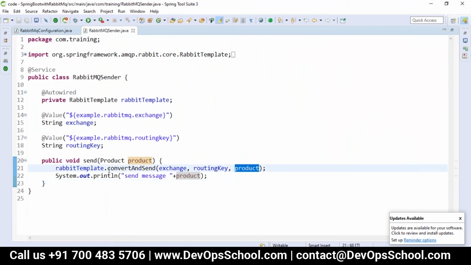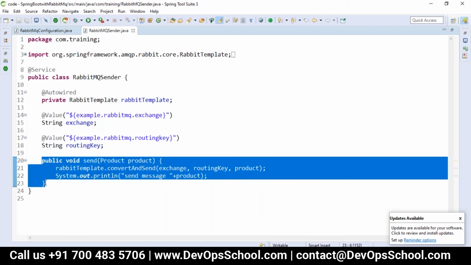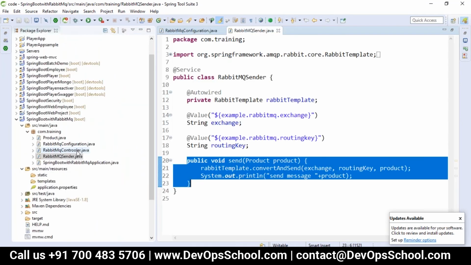So this method will send the data to our RabbitMQ. That is the product object which we are sending. For this, the product will be configured here. Then we are taking the controller to do the job.